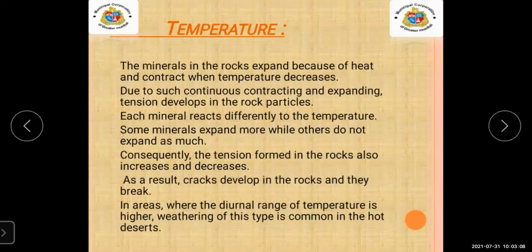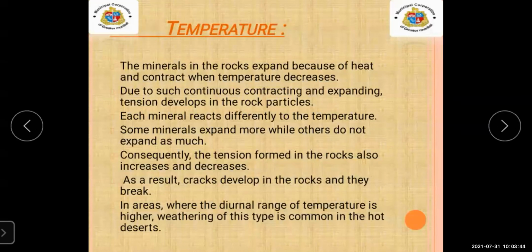Due to the temperature in mechanical weathering, what will happen? The rock will break. You can see there are cracks on the rock. In areas where the diurnal range of temperature is higher, weathering of this type is common, in the hot deserts. Now, what is diurnal? Diurnal means day to day, every day.